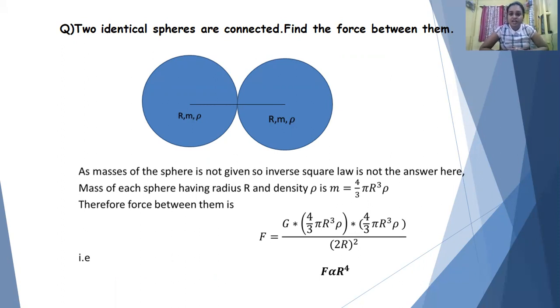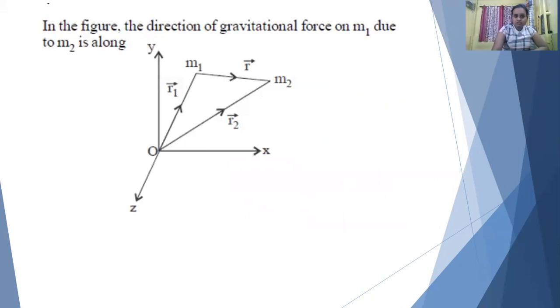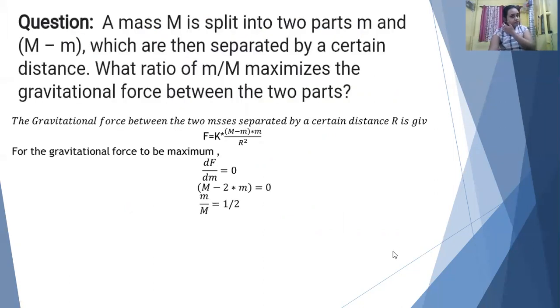Then you put G × (4/3 π r³ ρ) × (4/3 π r³ ρ) and divide it by R². Hence you get the dependence of the force on r, the radius of each sphere, so that is r to the power 4. Here, the separation is supposed to be 2r, right? So in this figure, if you are asked the direction of the gravitational force on M1 due to M2, is it R1 or R2? No, this is R, small r only. So the force is along the direction of R.